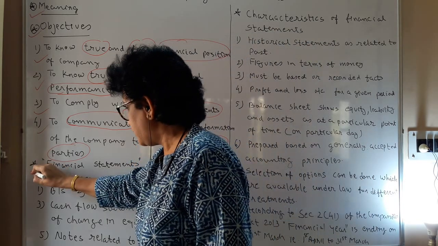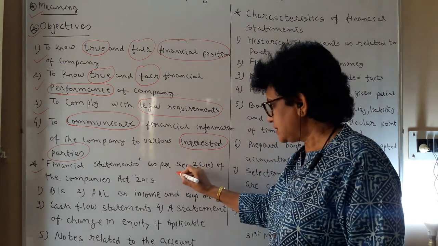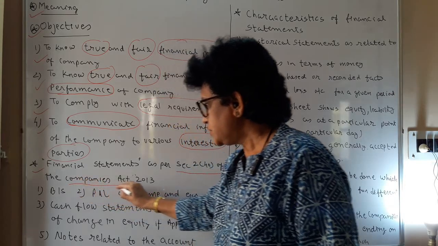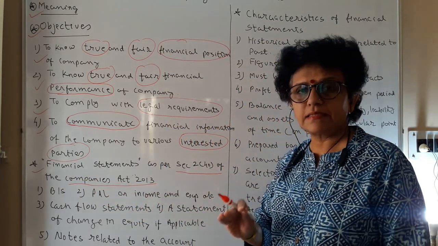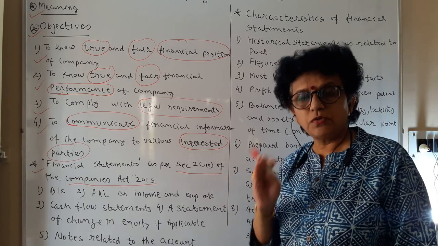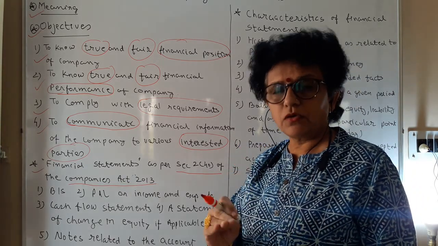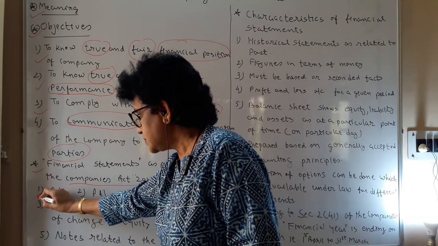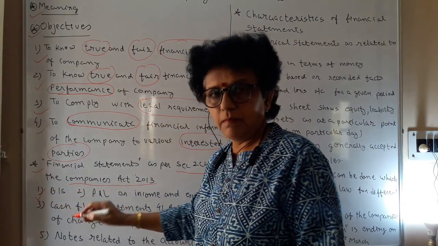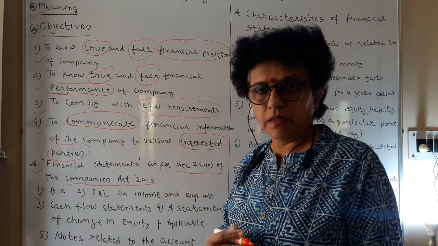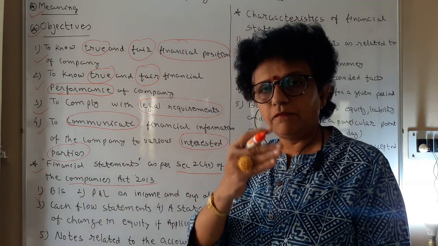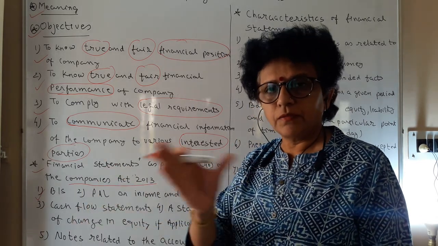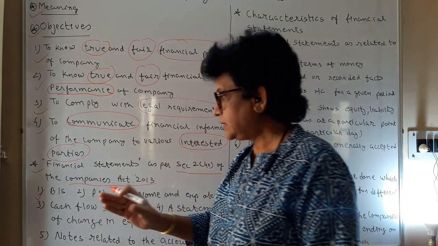Now the next is financial statements as per Section 2(40) of the Companies Act. Which documents do you have to prepare as a financial statement? What should be there? What are the documents we are going to learn in this particular chapter? The very first is going to be the balance sheet. The balance sheet has to be prepared, and you have to communicate in reference to the assets, liabilities, equities and the total, the equation of our finance balance sheet.